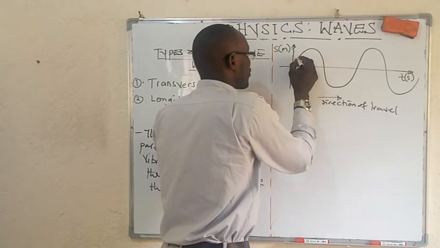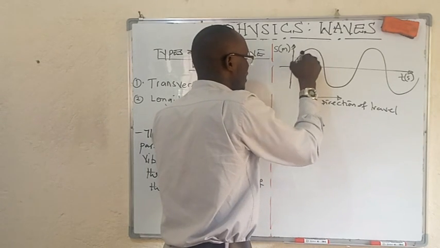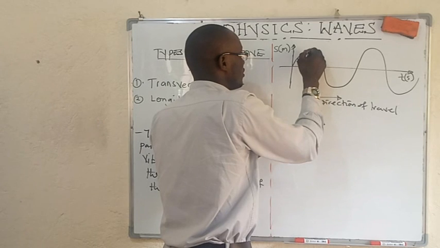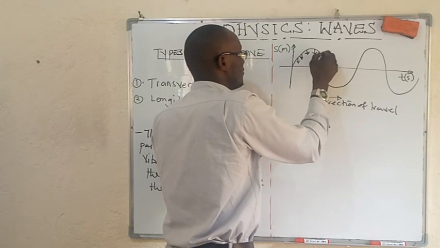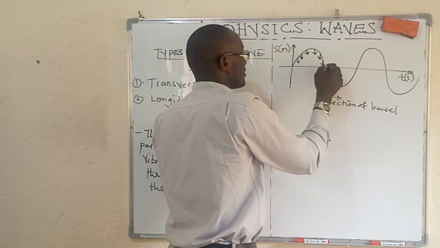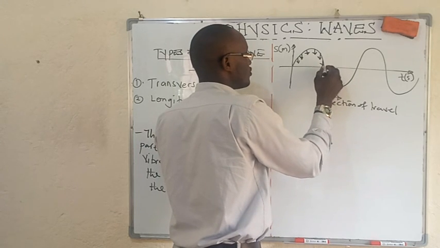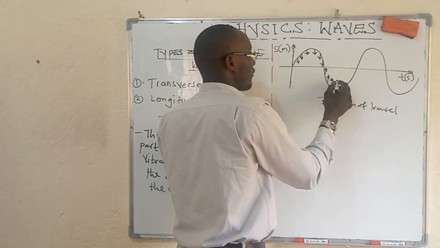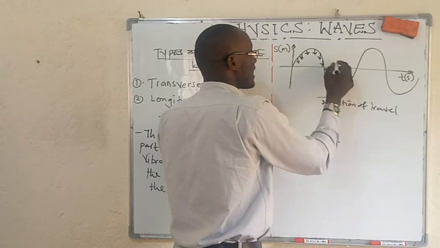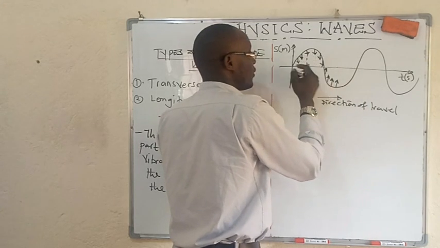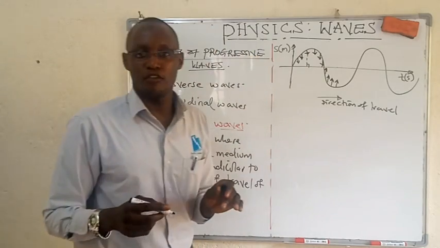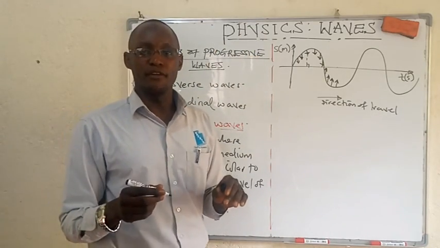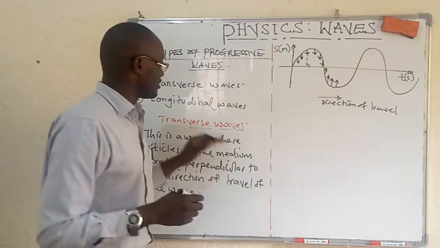Look at them, like that, at right angles. They are changing direction. If we elongate this, it is going to be making 90 degrees with the direction of travel of the wave. That's what we mean by transverse waves.